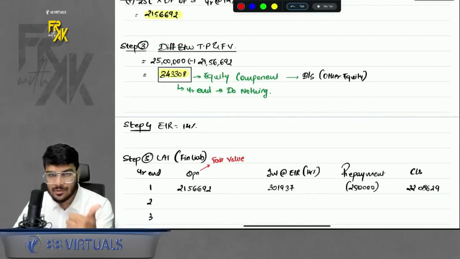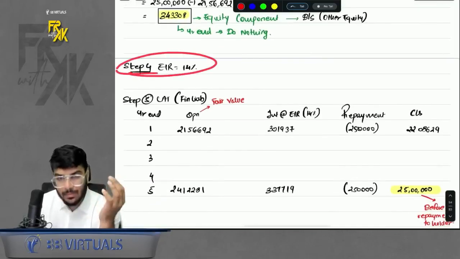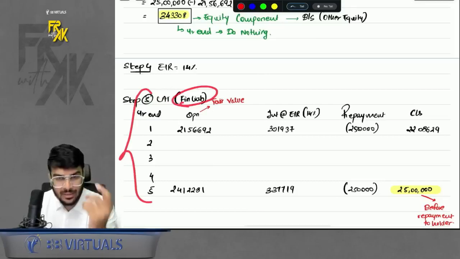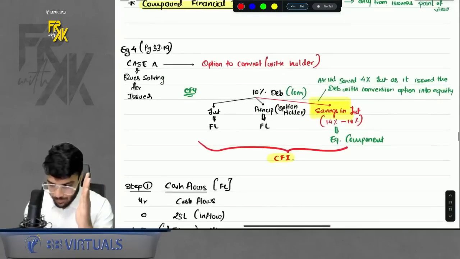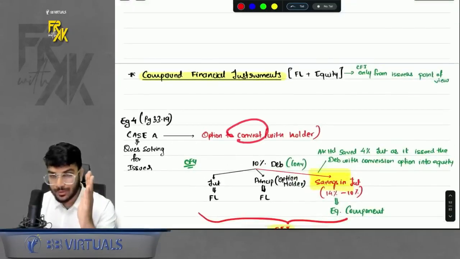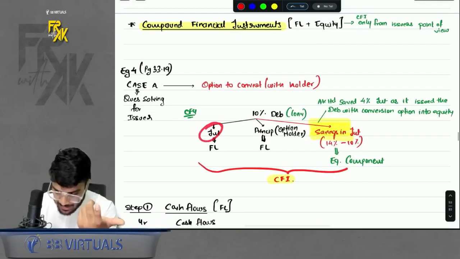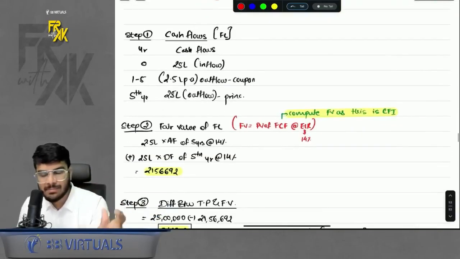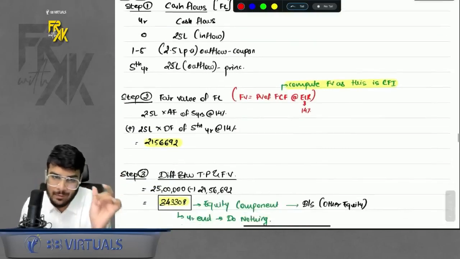So step number 1, cash flows. Step number 2, fair value. Step number 3, equity. Right? Okay. Then we proceed with step number 4, that is EIR. Okay. Step number 5, LAT. LAT will prepare for financial liability. Simple. Clear with this part? That means whatever convertible instruments you issue, even if the option is with the holder, still it become a CFI. Why? Because interest was FL, principal was FL, but savings was equity. Okay. And in CFI, just remember one extra thing: the difference amount is going to be equity component.